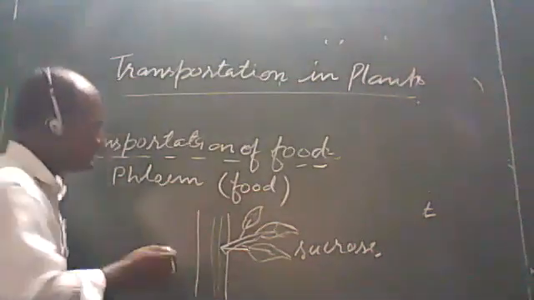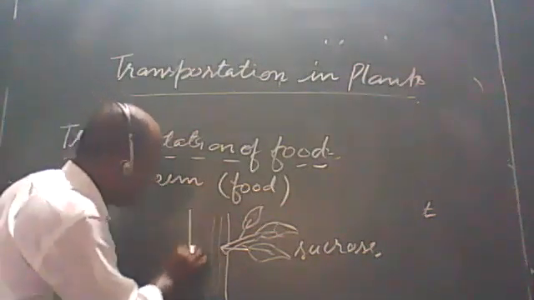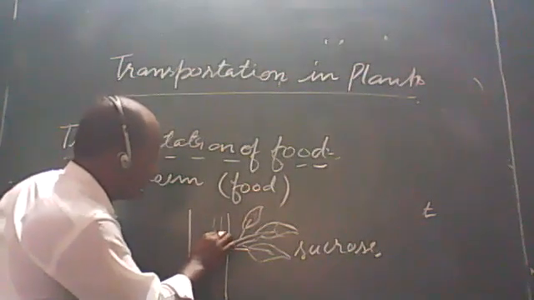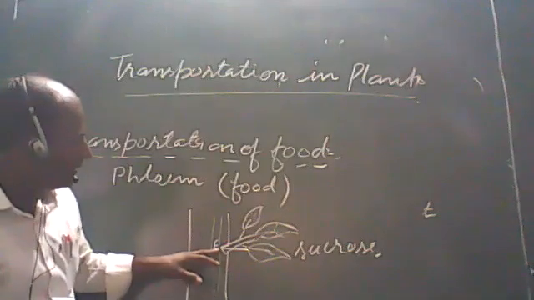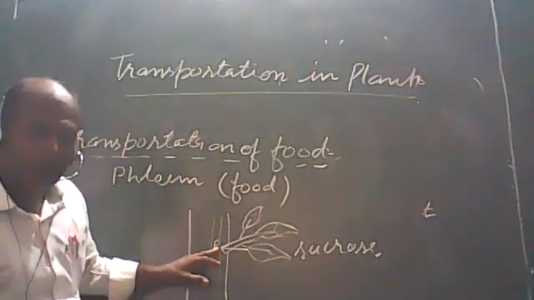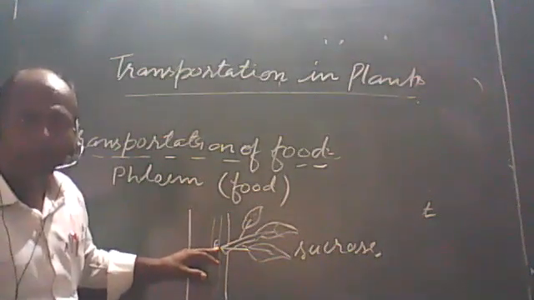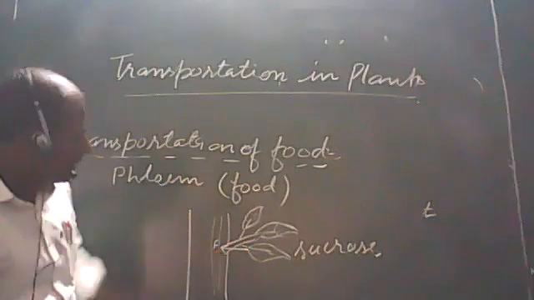When the food is absorbed in the phloem, the concentration of food material is high in the phloem. Then there will be a low concentration of water in the phloem.